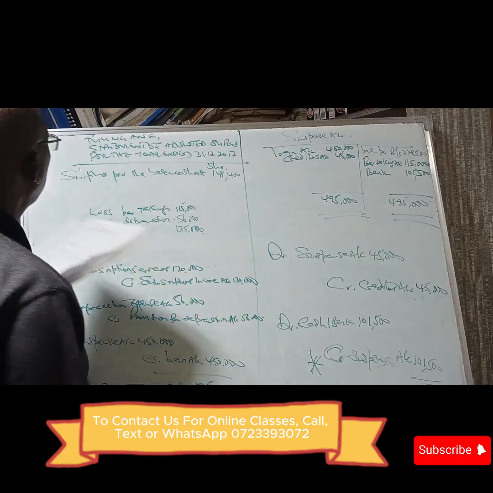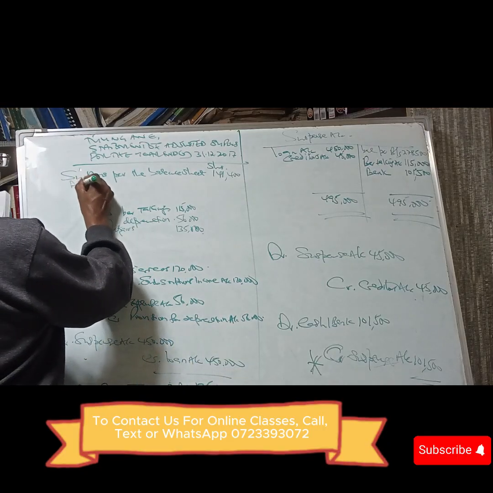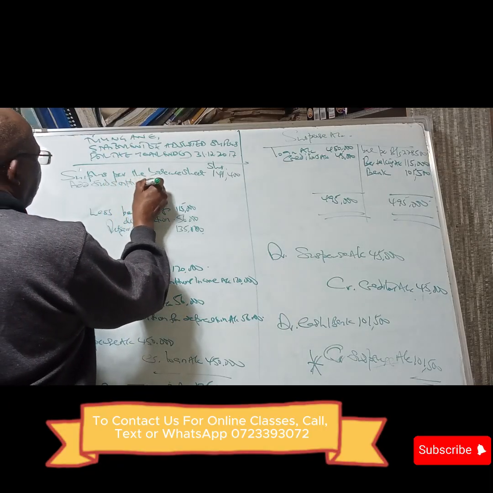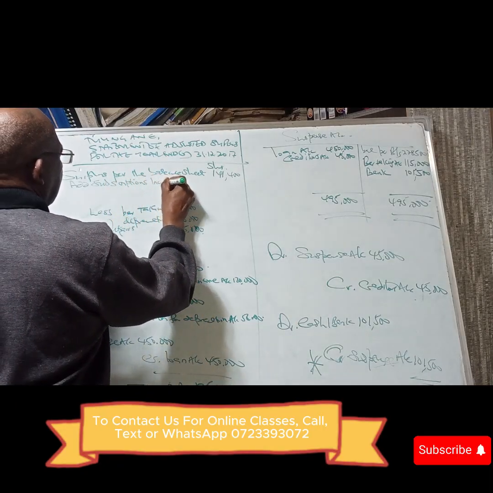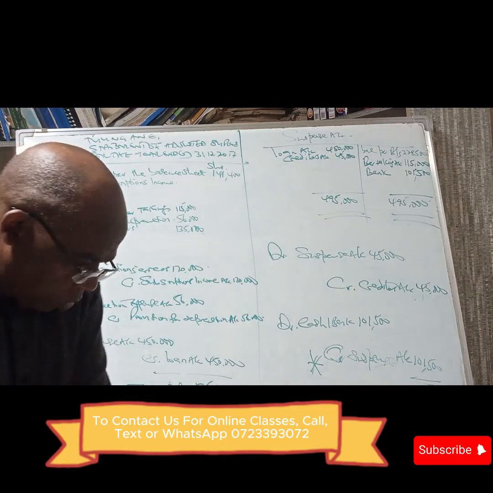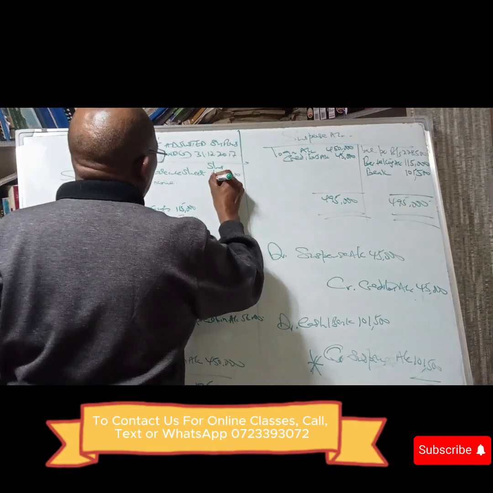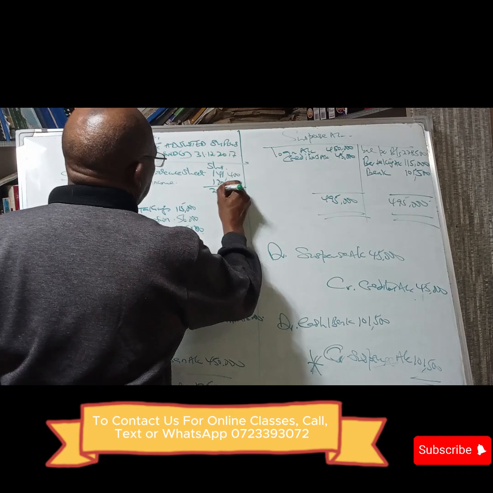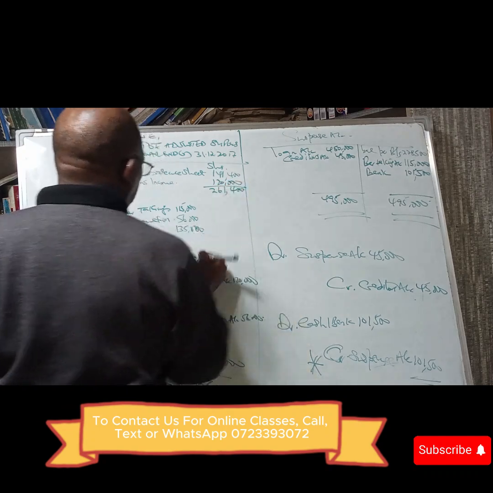There is an income which was omitted. Add subscriptions income omitted of 120. So we add them up, we get 261,400.